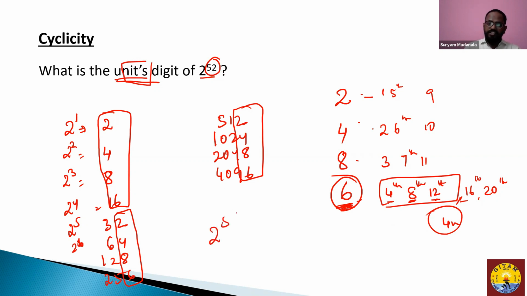2 to the power of 52. You'll check whether it is a multiple of 4 or not. 4 13s are 52. Yes, it's a multiple of 4. Or else you can see 1, 2, 3, 4: the 4th power, 40 will end here, 44 will end here, 48 will end here, 52 will end here. So 2 to the power of 52 will end with 6.